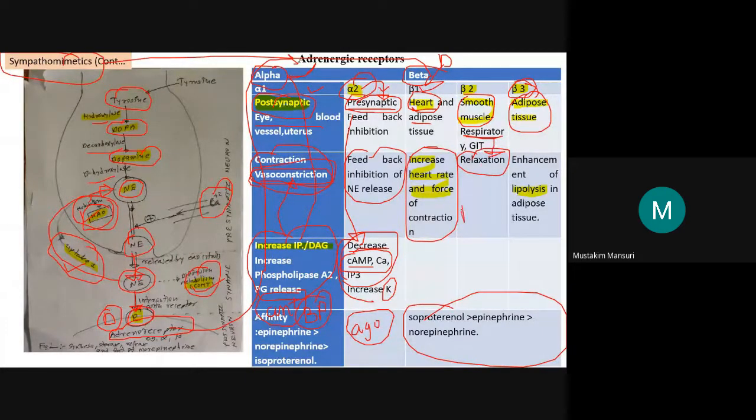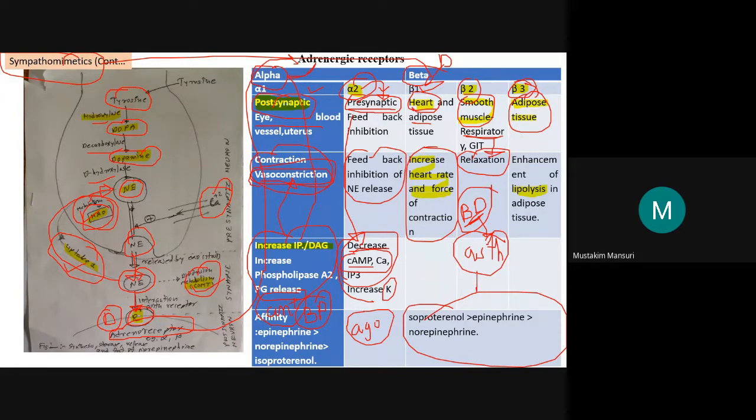If we take the bronchial muscles, it will produce bronchodilation. If a patient has asthma, there is bronchoconstriction and airway obstruction, so we want to produce a bronchodilation effect to treat asthma. So we will be using a beta 2 agonist like salbutamol.